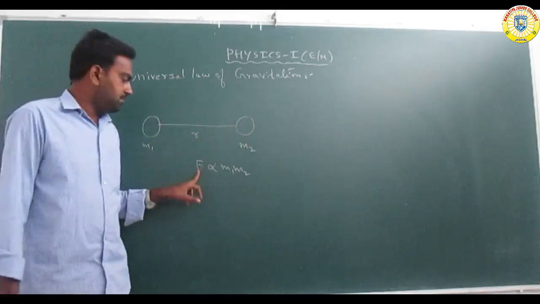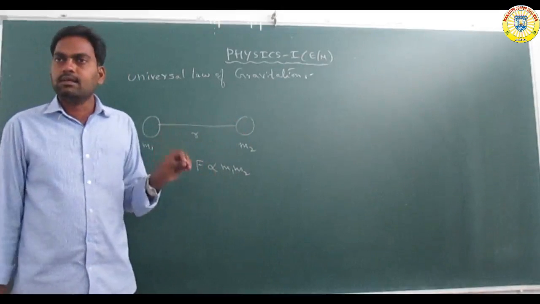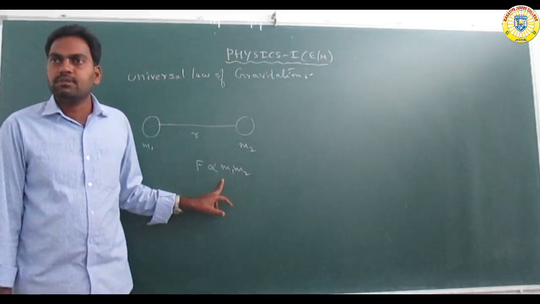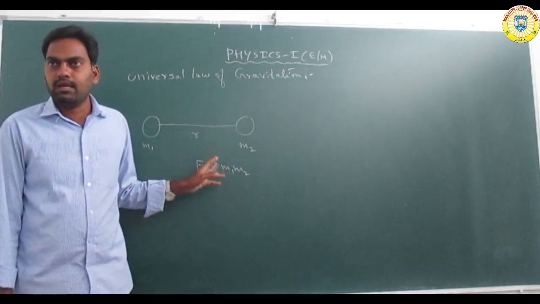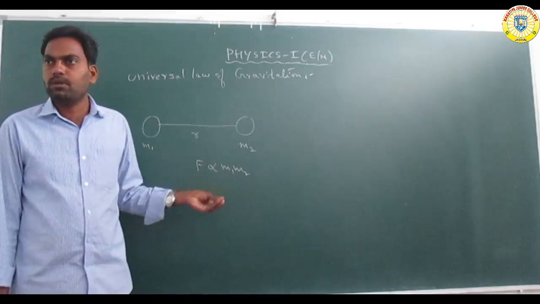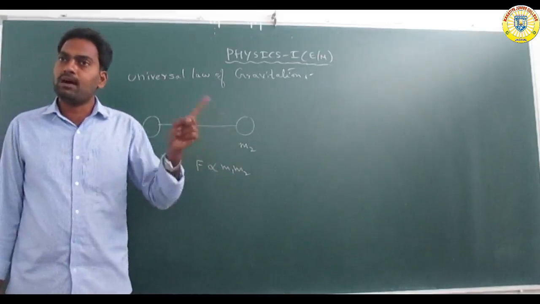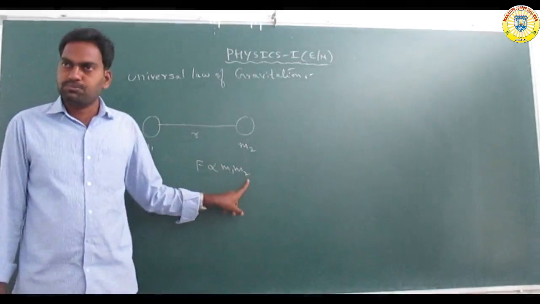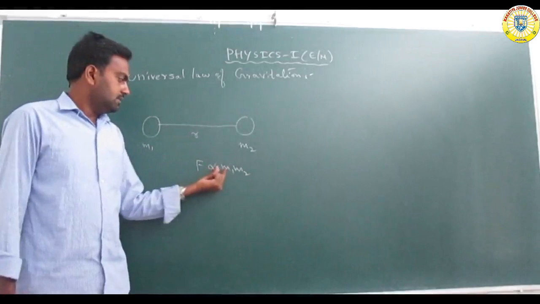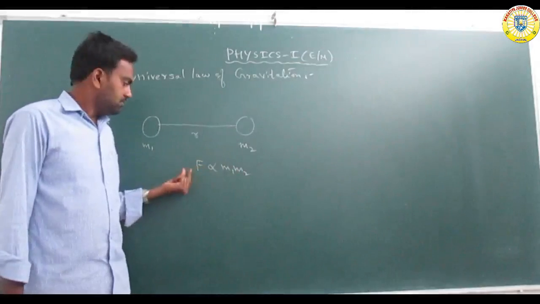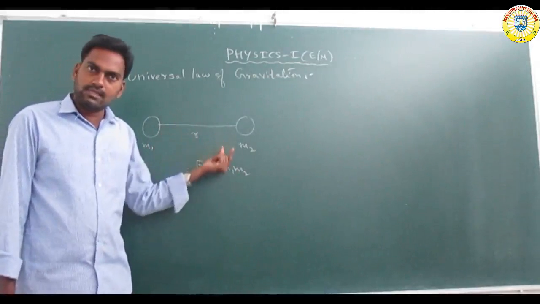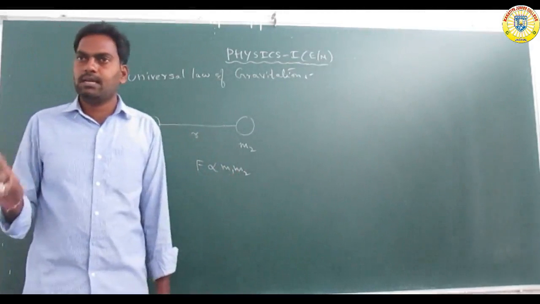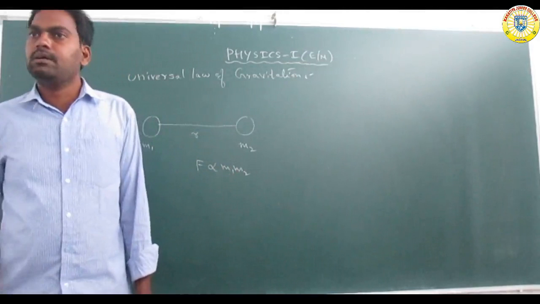The force is directly proportional to the product of the masses M1 and M2. If the masses increase, the force also increases; if the masses decrease, the force also decreases. Got it? So F is directly proportional to M1 into M2.